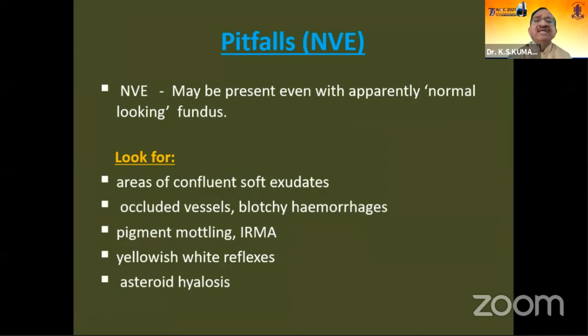So, the pitfalls in the diagnosis of NVE: they may be present with even an apparently, I put in inverted commas, normal looking, seemingly normal fundus. Look for areas of confluent soft exudates, occluded vessels or blotchy hemorrhages, any pigment mottling or sites of ERM that were previously noted in the patient's files, yellowish white reflexes in the retina and asteroid hyalosis.